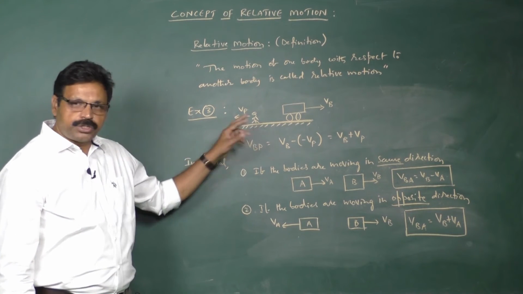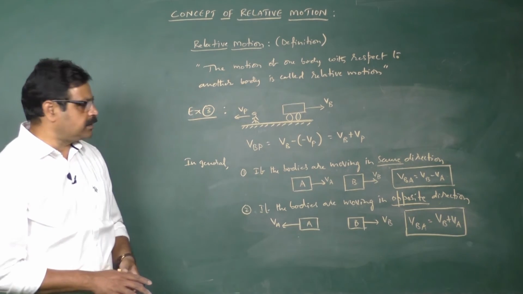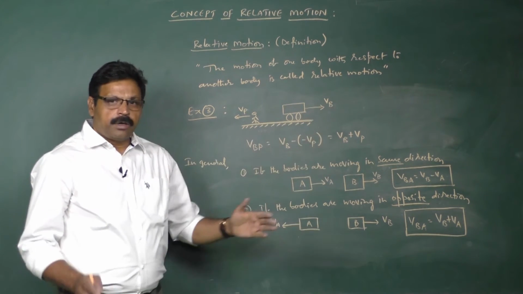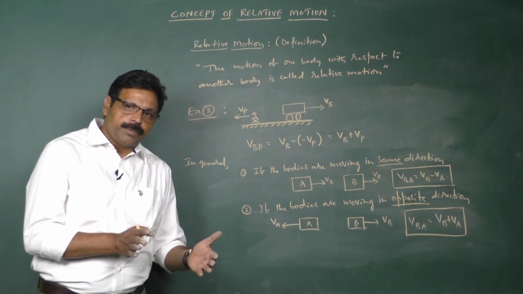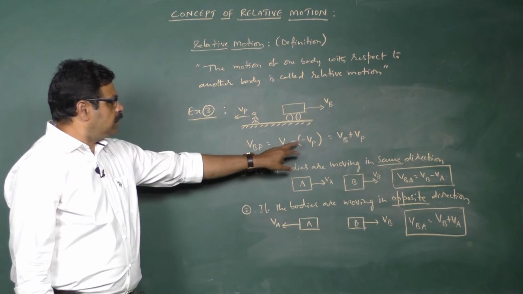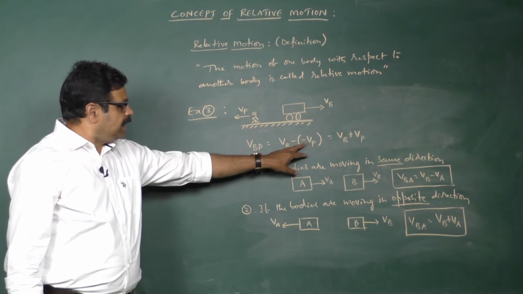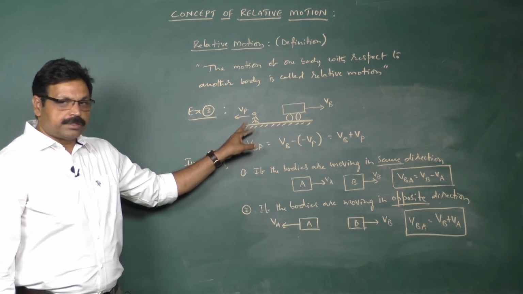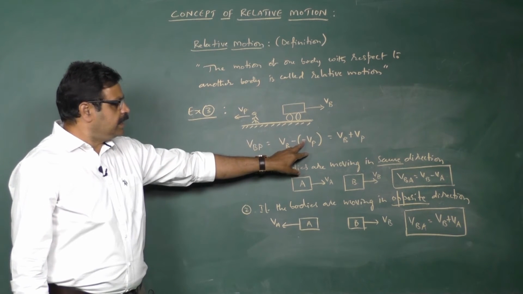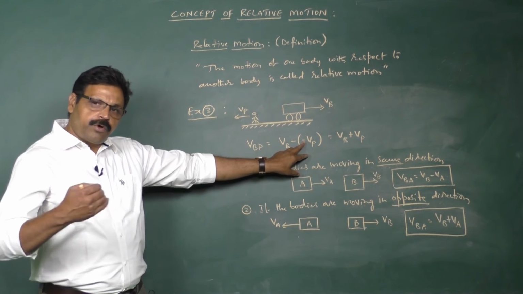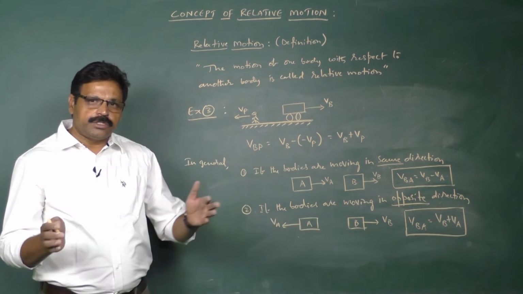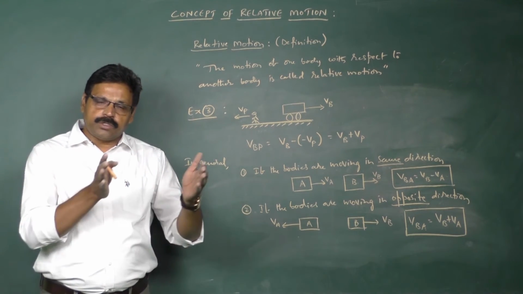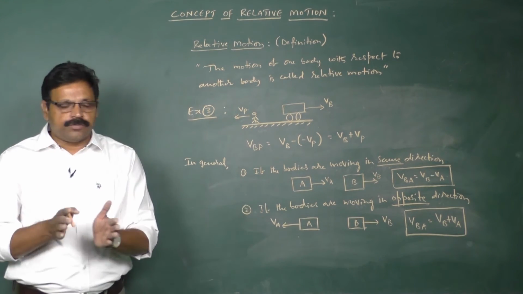If you ask the person, what is the velocity of the bus? Then velocity of the bus minus the velocity of the person is the relative velocity. Here velocity of the person is Vp but opposite to the direction of the bus. That's the reason the negative sign is coming up, and from the formula of relativity, the velocity of a body with reference to a person is nothing but velocity of the body minus the velocity of the person.